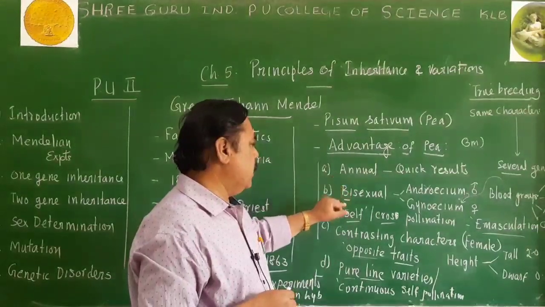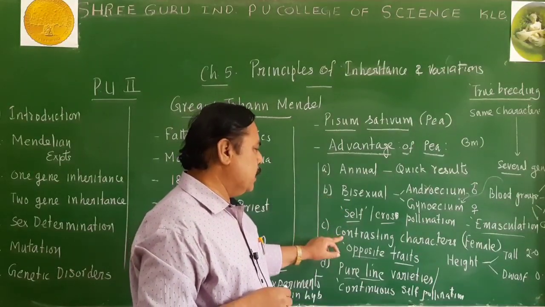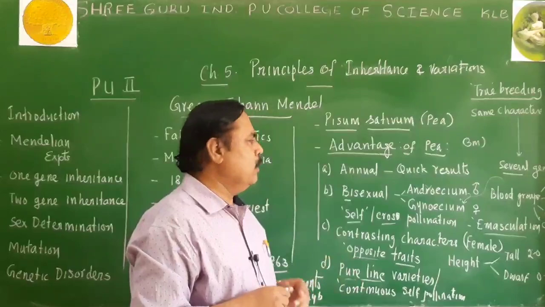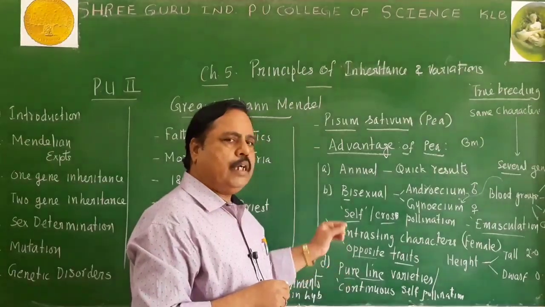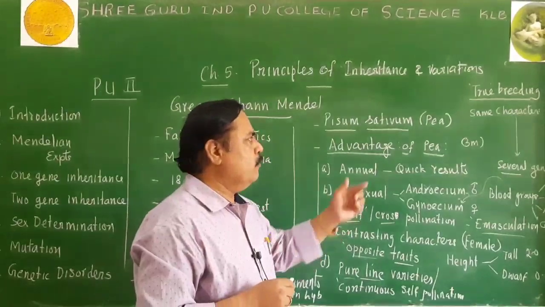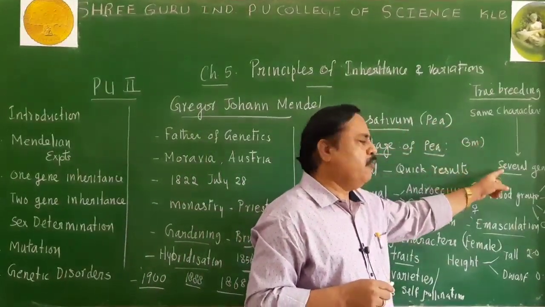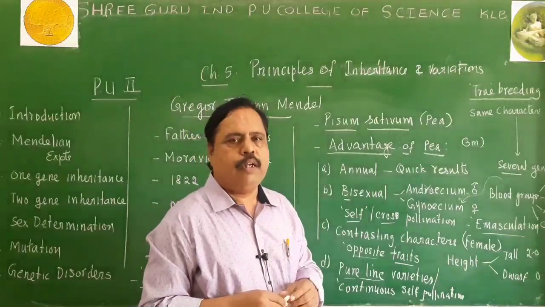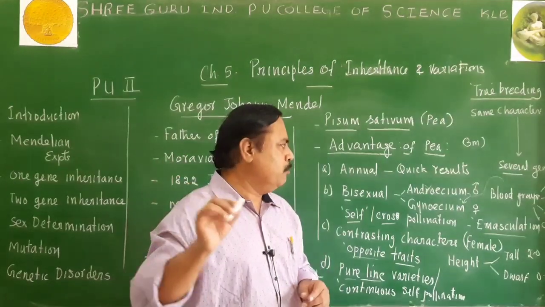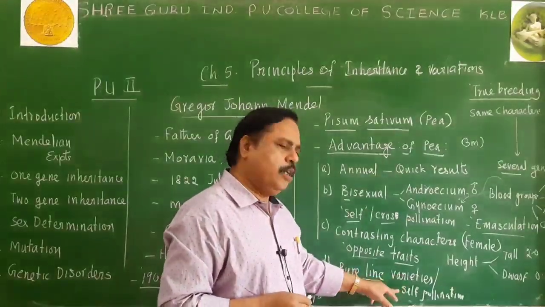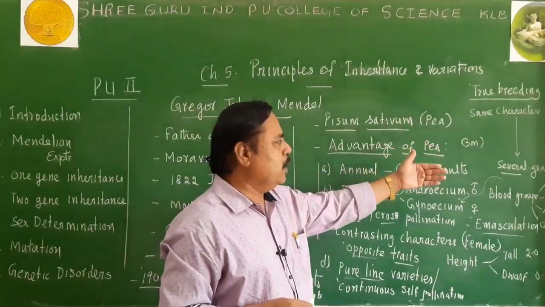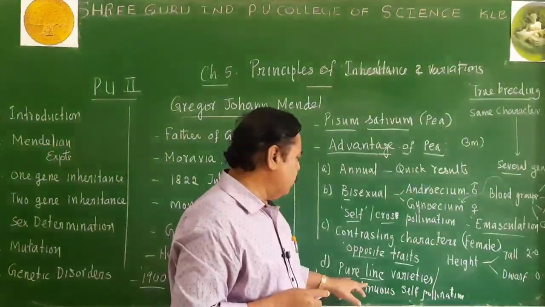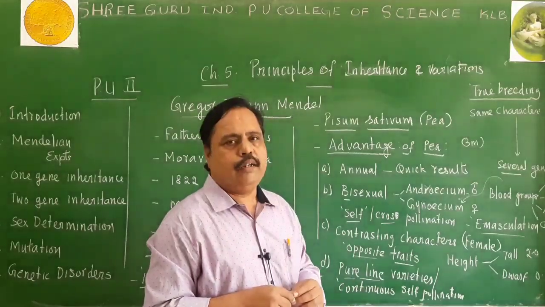It is an annual plant, it is a bisexual plant, it is exhibiting contrasting characters, and it can be made into a pure line variety also. Pure line varieties are the plant or animal which can pass the same character for several generations due to continuous self-pollination. There should not be any contamination by cross-pollination. When there is continuous self-pollination, it will give rise to the same character only. Such a plant or animal will be called a pure line variety.